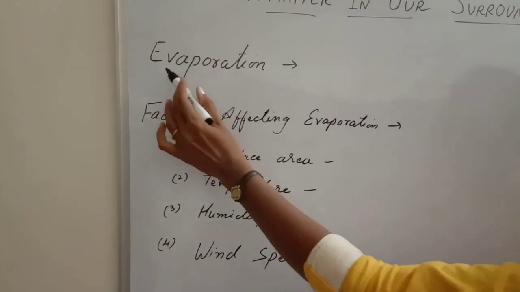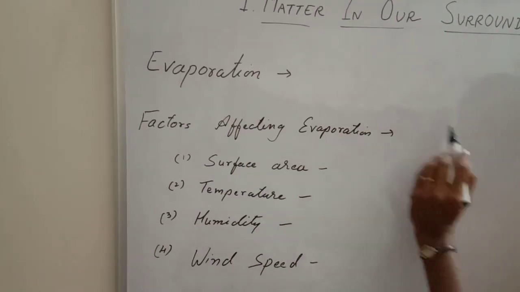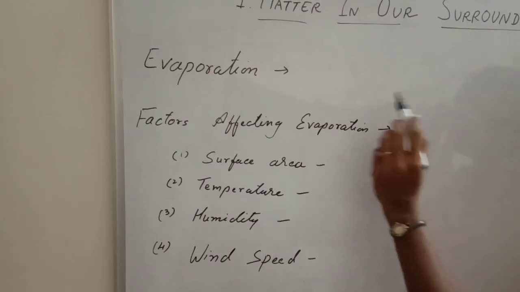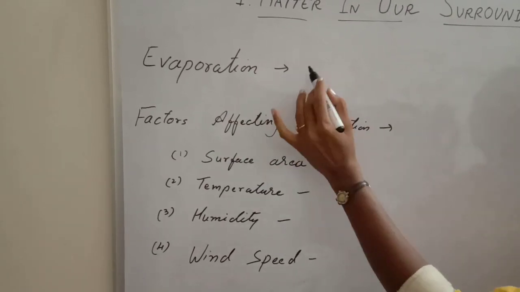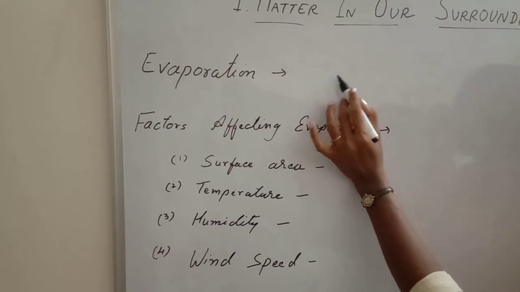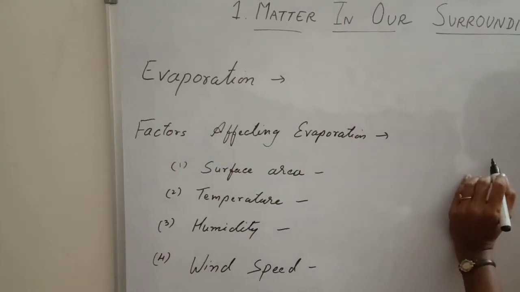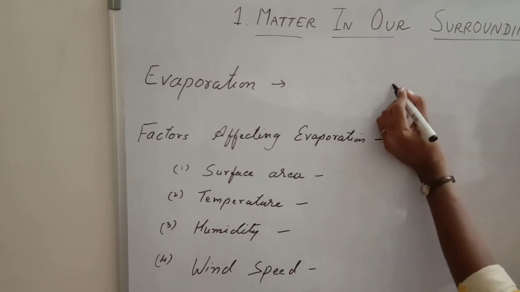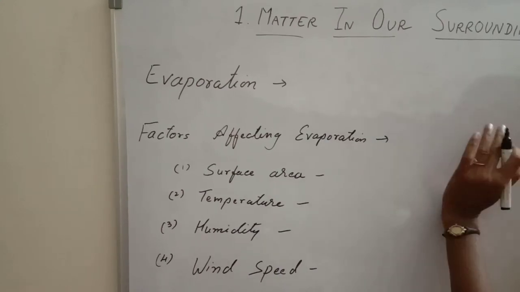Now our next topic is evaporation. You are familiar with the word evaporation. Suppose I take a wet cloth and put it outside in sunlight. After some time, that cloth will dry up. Why is this happening? This is happening because of evaporation. That means the water particles get converted into vapors and get removed from our cloth.